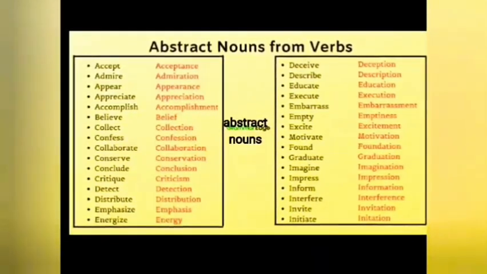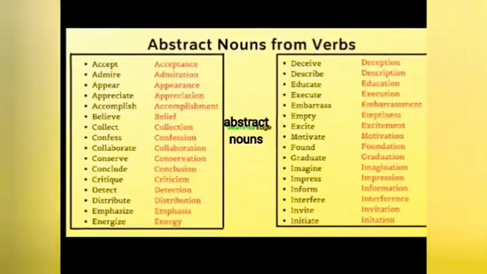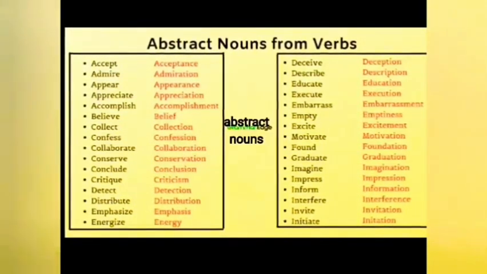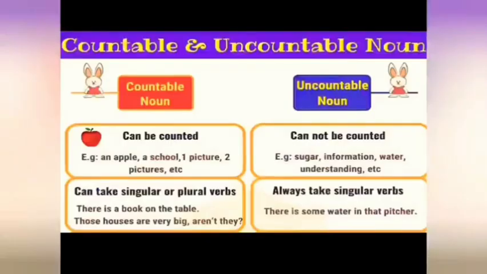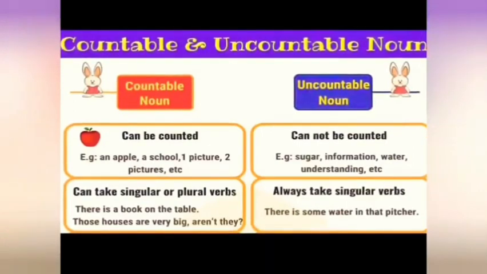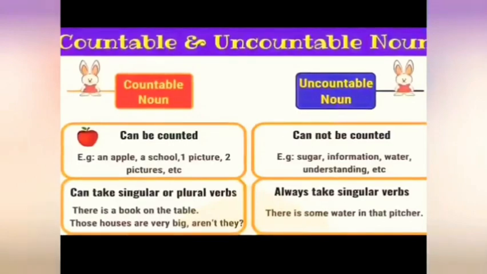Now during this study period, or during this particular lesson, we will go through Wren and Martin. Hope you all have that book. So for our further assistance, we will go through Wren and Martin. Further we have countable and uncountable nouns.